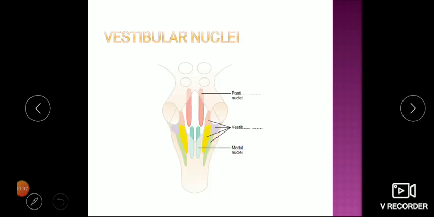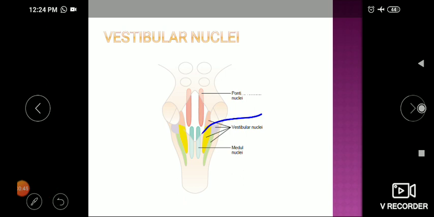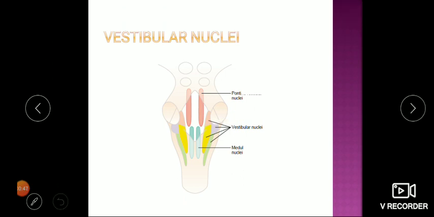Now in the brainstem, we have a group of nuclei which are scattered bilaterally. This nucleus, which is yellow and located here, is called the vestibular nucleus. In the pons, these are the pontine reticular nuclei. Reticular means nuclei which are scattered in a meshwork fashion. And in the medulla, these are called the medullary reticular nuclei. Again, these are nothing but a meshwork of nuclei scattered all over the brainstem. The key here is the vestibular nuclei, which have connections with the vestibular apparatus.